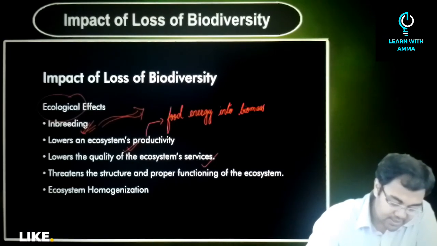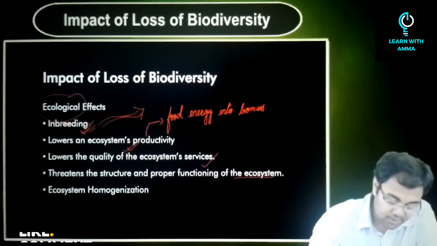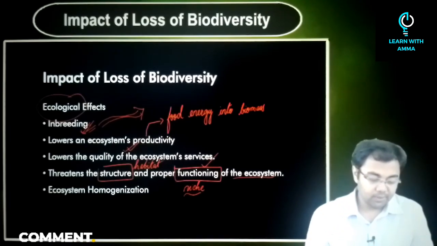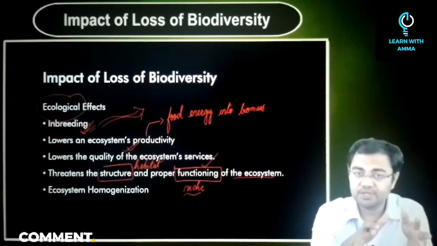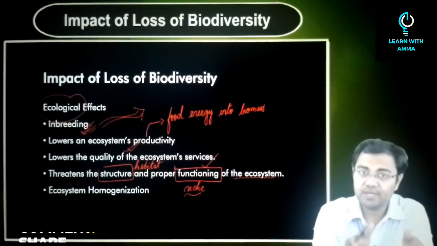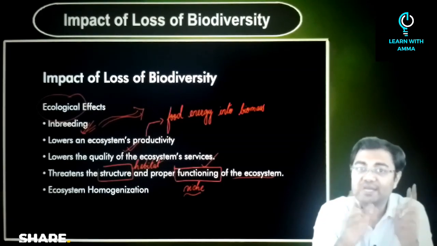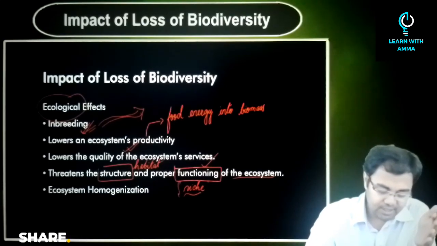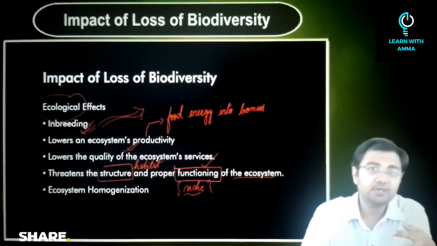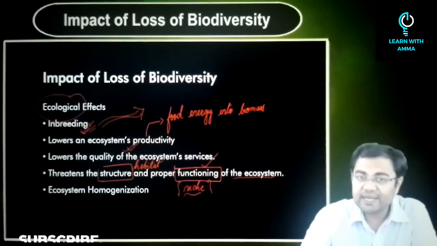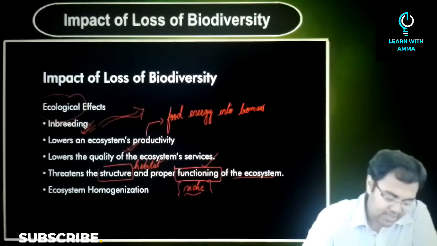Then after that, it threatens the structure and proper functioning of the ecosystem. Just think of the habitat and niche. Think of this in that manner, that the structure of the ecosystem is being destroyed, the natural habitat is being destroyed, and because of that we'll see big behavioral changes in all the organisms that live in that area. Ultimately we'll see that their niche will start to change, their behavior, their food patterns, etc., will start to change, their role in a given ecosystem might start to change, and ultimately again it will be a problem for humans as well.